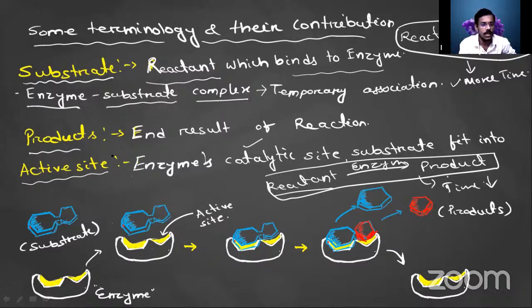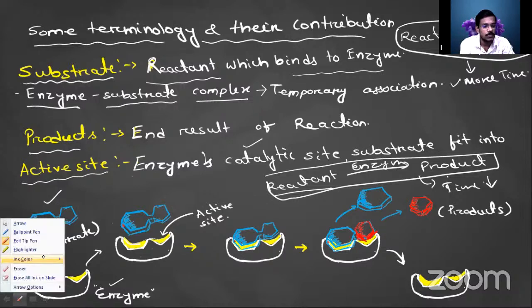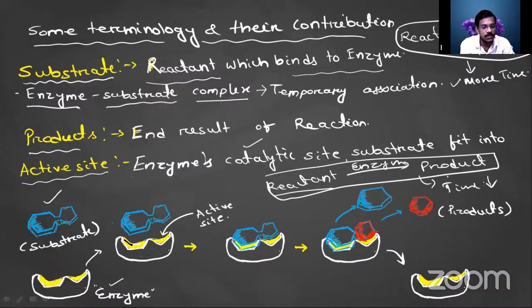So let's see this whole concept in one diagram. Suppose this is your enzyme, a normal enzyme that has not yet started its function, and this is the substrate. In the enzyme there is a specific site here. This is the specific site at which the substrate can fit here.